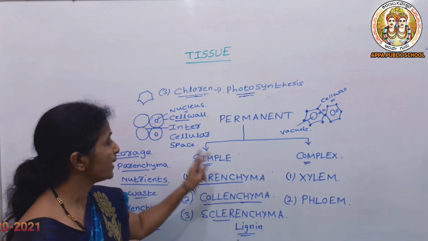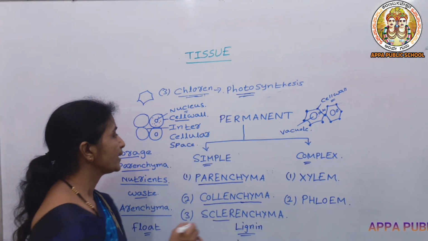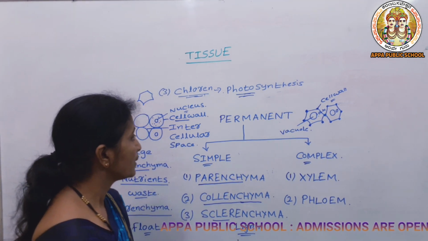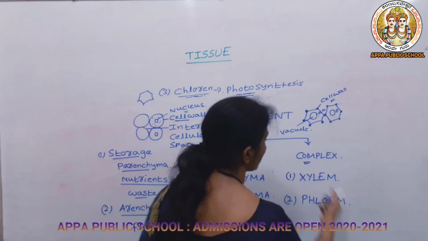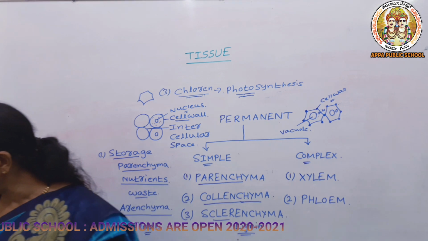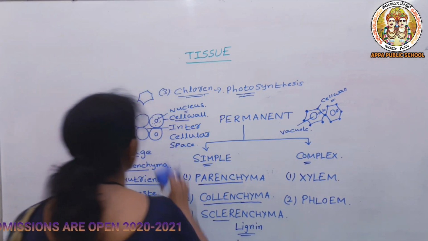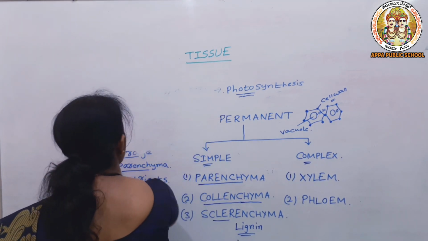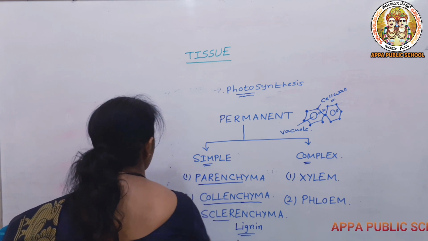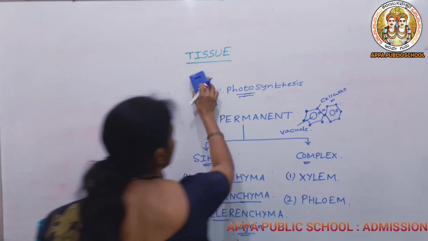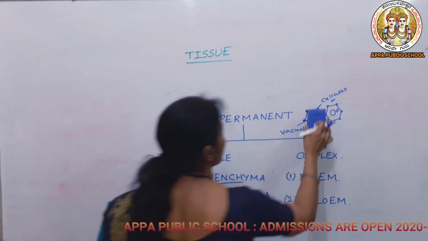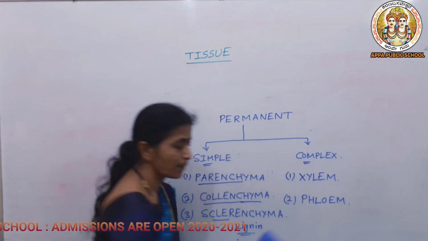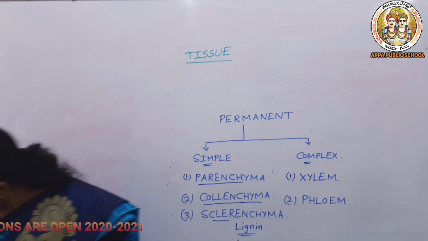In this way, we have studied the simple permanent tissues. They consist mainly of parenchyma, collenchyma and sclerenchyma. So let us move to the complex permanent tissues, that is xylem and phloem. What are xylem and phloem and what is their main function? You have already studied where they are present and what their main function is, and why they are considered complex permanent tissue. So first let us learn about that.